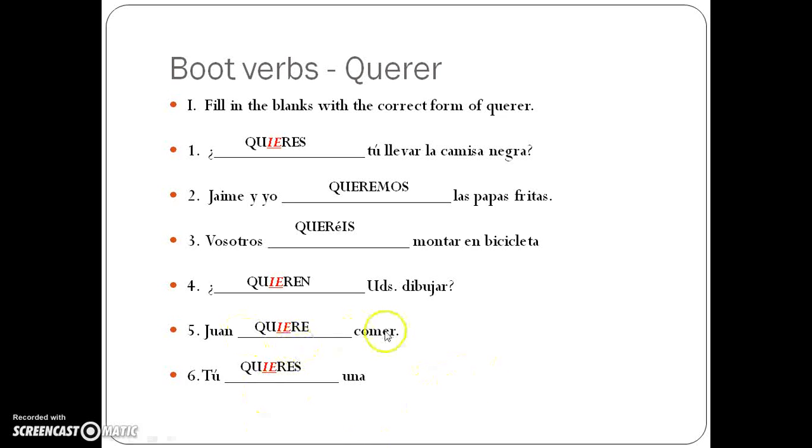Look at that second word. Comer is a verb, but it's not conjugated, and we'll get back into that in a little bit. Or look at número cuatro: ¿Quieren ustedes dibujar? Meaning, do you want to draw? Dibujar is my verb, and it is not conjugated. Interesting here. I'm going to continue on.